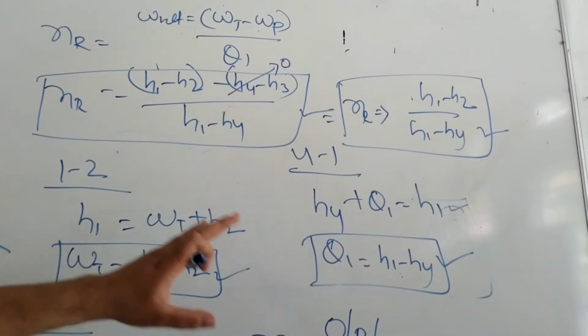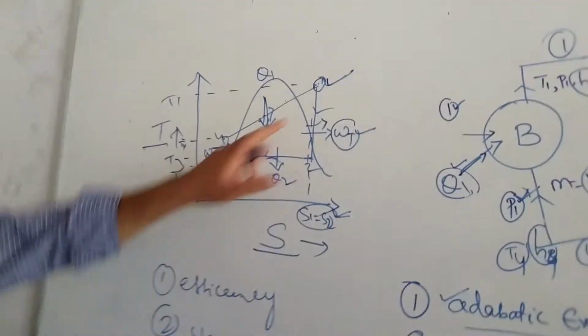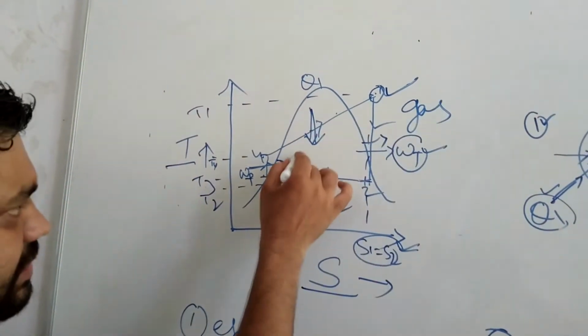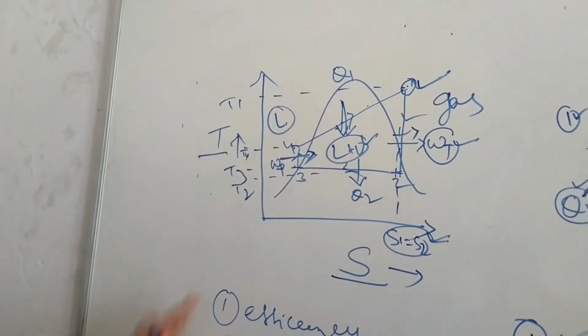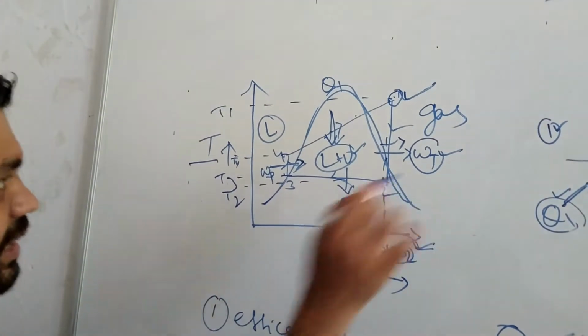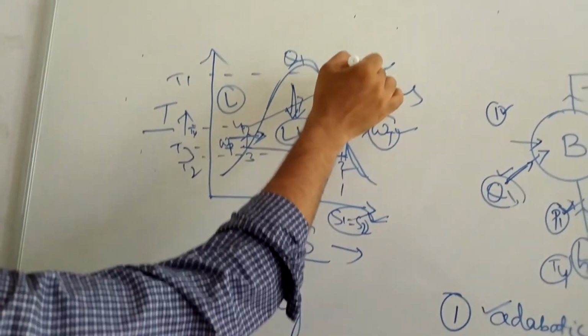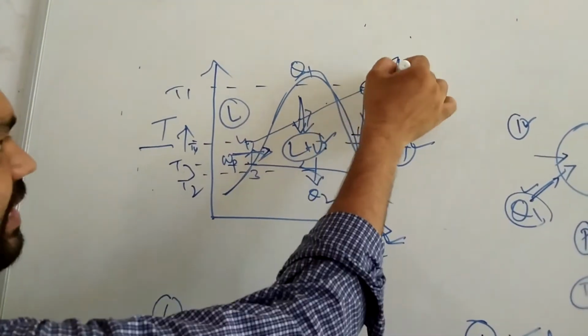Now considering the steam position in a TS diagram. Look here, this is the steam position. H1 is present in the superheated stage or gas stage. This is the liquid plus vapor region, and this is the liquid stage. And this is your saturation line. Under this saturation line is the liquid plus vapor region. This is gas, this is liquid. Consider H1: H1 is present in the gas stage.